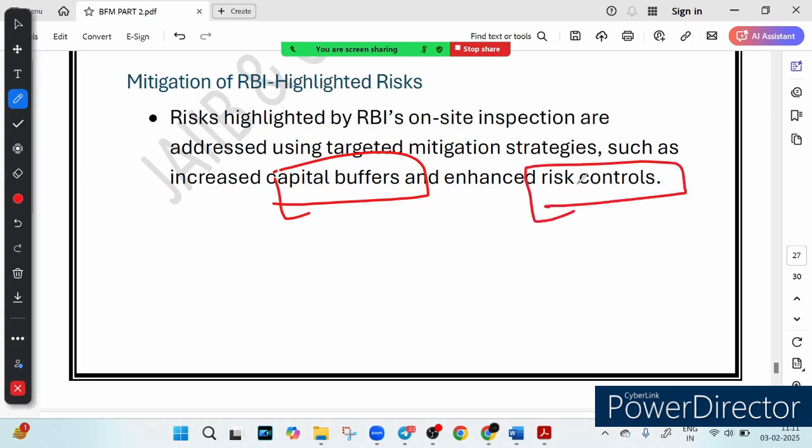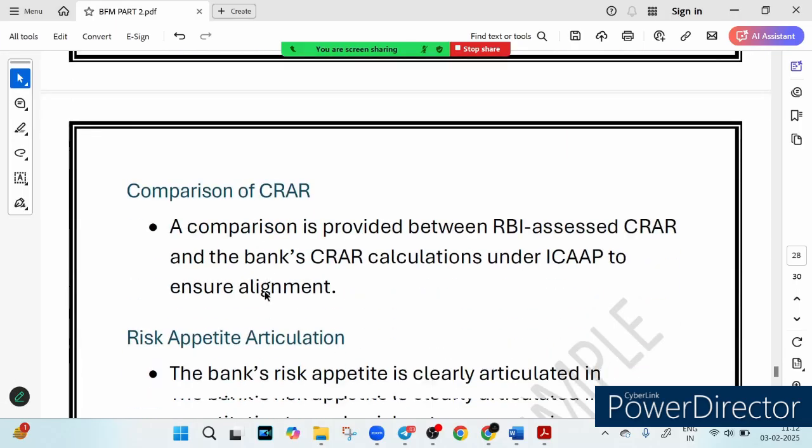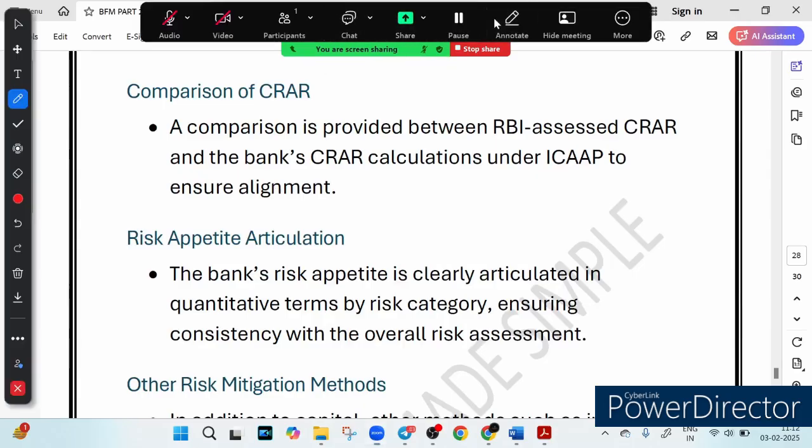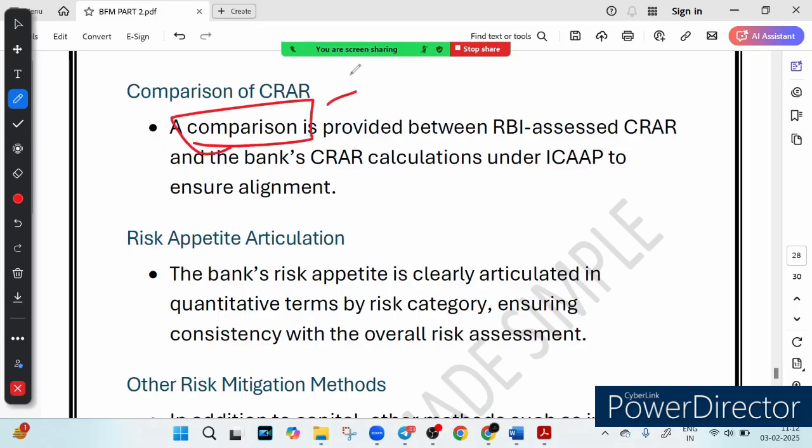Imagine an RBI inspection like a surprise audit at your workplace. If there are gaps, you need to fix them fast to stay compliant. Then we have something called CRAR. You know CRAR? CRAR means checking capital strength. So what is CRAR? CRAR stands for capital to risk weighted asset ratio. You know it very well. It's a fancy way of saying how much capital a bank holds compared to its risky assets. So the question is, why is the CRAR compared?